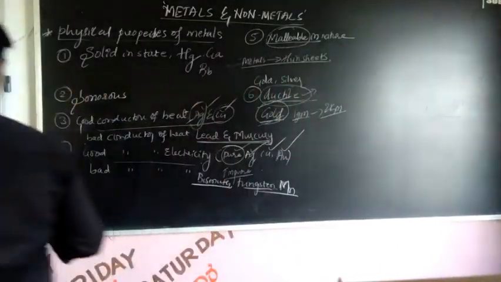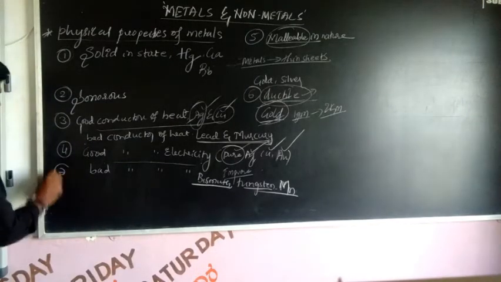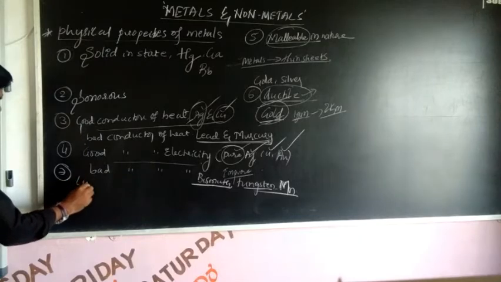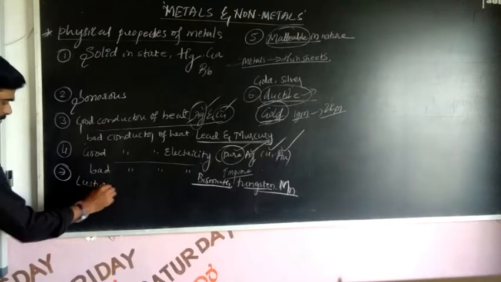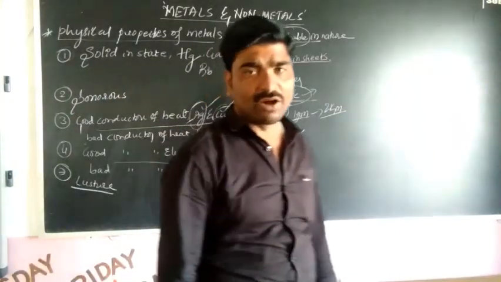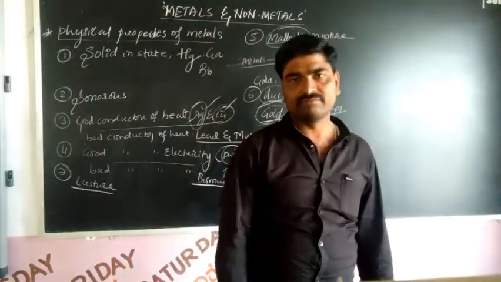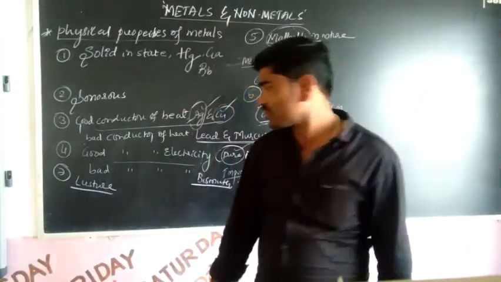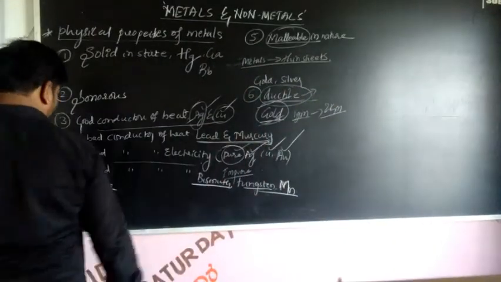And the seventh property, all metals are lustrous. Lustre means shining. All metals shine, right? So this is the seventh property.